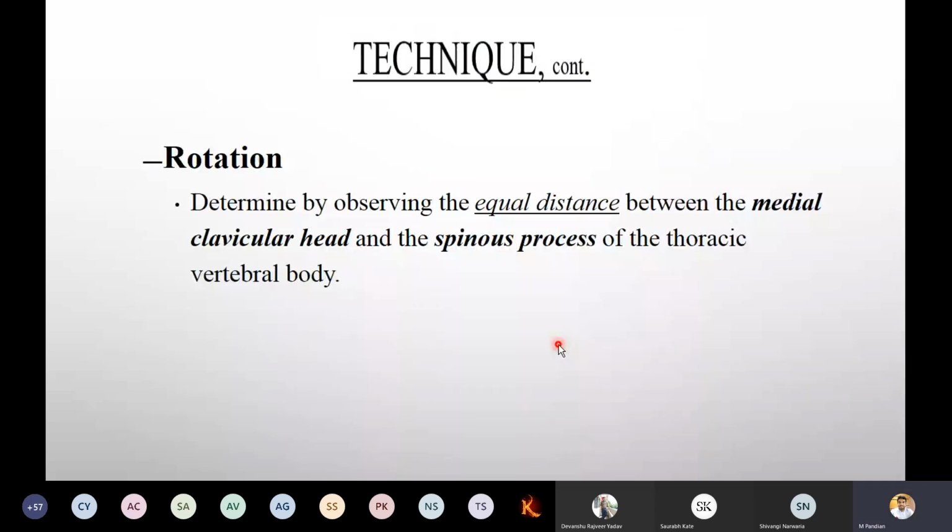Now, what is rotation? Rotation is determined by observing the equal distance between the medial clavicular head and the spinous process of the thoracic vertebral body. So, please mute your mic. Don't disturb the class. Somebody is unmuting and coughing to show they are sick.